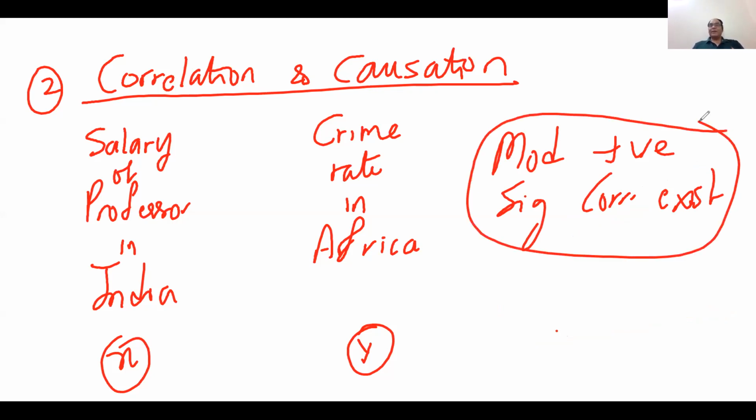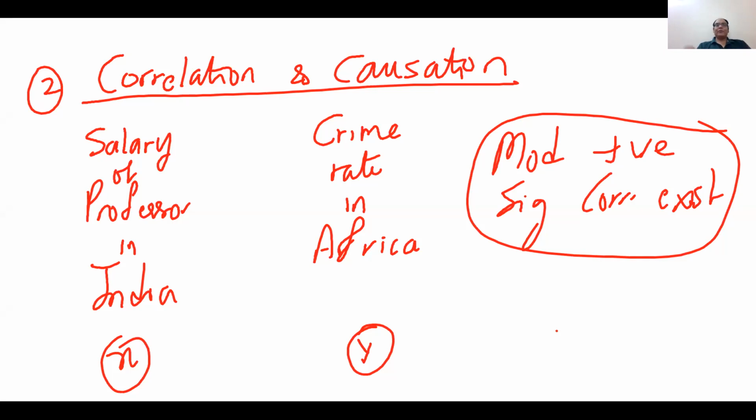Now if I ask you, can you say this increase in salary of the professor will increase the crime in Africa? Or can I say, because of the increase in the crime in Africa, the salary of the professor in India increases, right? So this is not possible, right? The correlation is there, but there is no logical connection. There is no logical explanation or relationship between the salary X and Y.